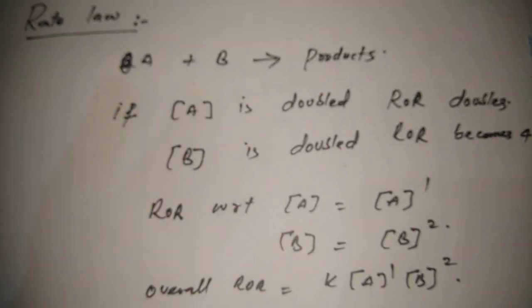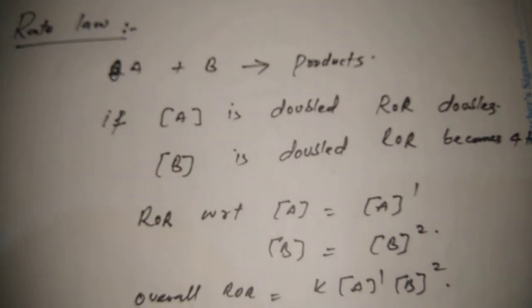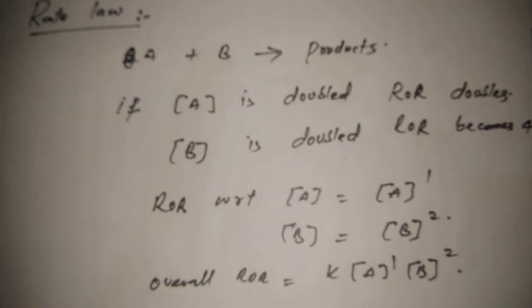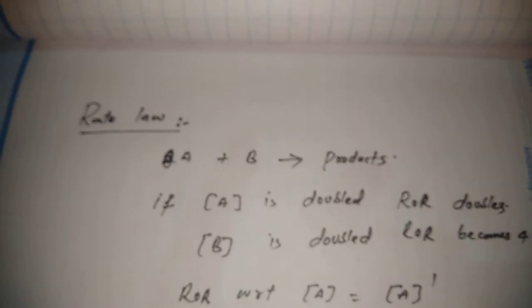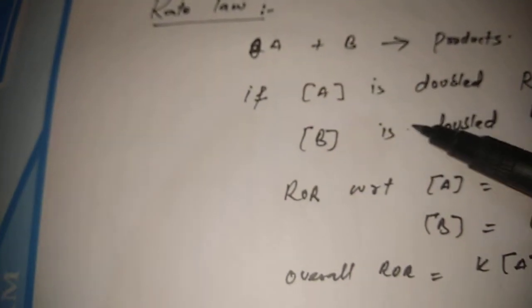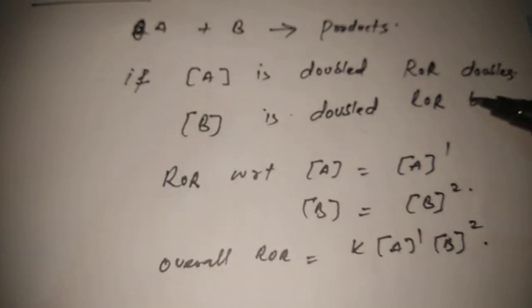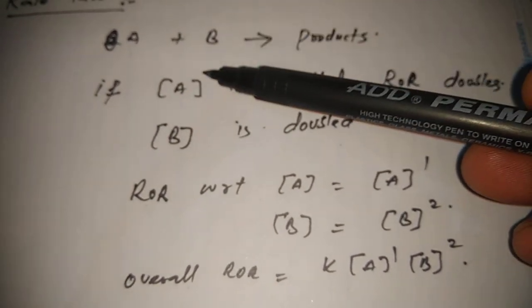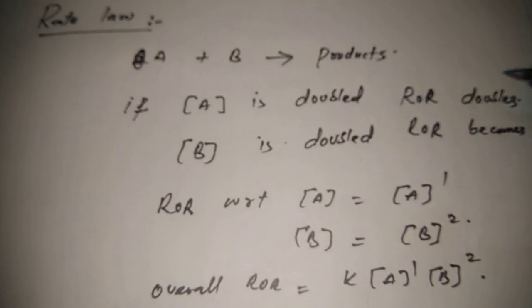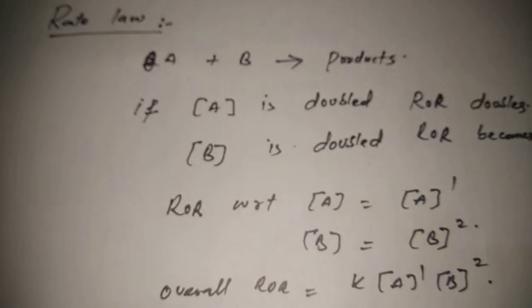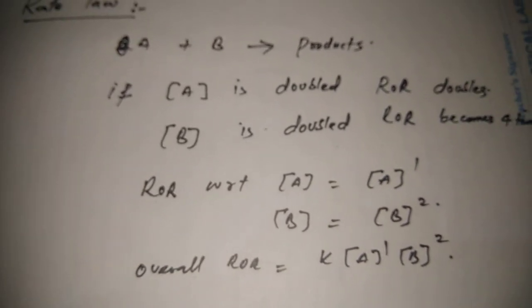If we have the reaction A plus B, it gives the products. If A is doubled, अब देखिए हमारे पास एक रिएक्शन है जिसमें हमने A और B लिया, और अब इसमें हमने क्या किया, if we are going to increase the concentration of A, that A is doubled, then rate of reaction becomes double. Experimental value हम ले रहे हैं, यानी A की concentration अगर हमने डबल की तो rate of reaction क्या होगी, डबल. Similarly, अगर हमने B की concentration डबल की तो rate of reaction becomes 4 times.